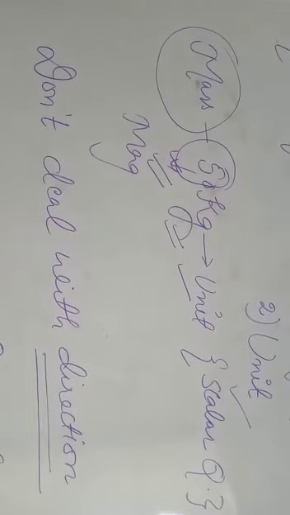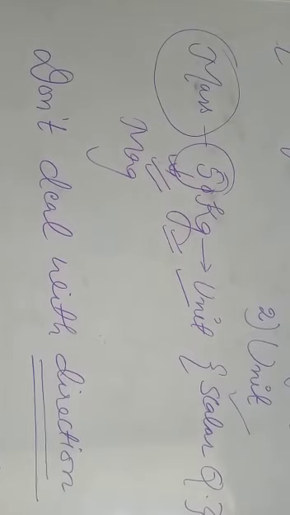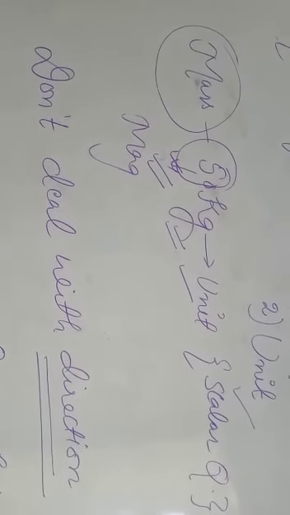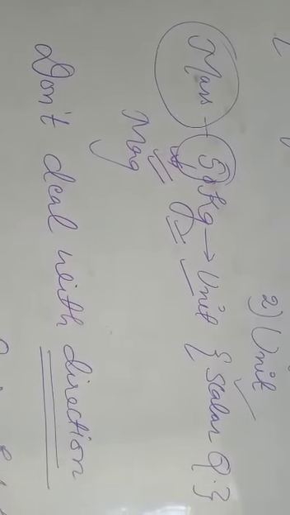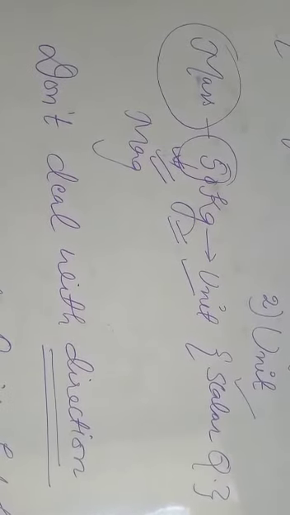The exception here is that a scalar quantity never deals with direction. If I say what is the mass of a particular body in east direction, what is the mass of the body in west direction, though we change the direction, the mass of the body remains constant, that means it is a scalar quantity. It doesn't have any effect with the change in direction.